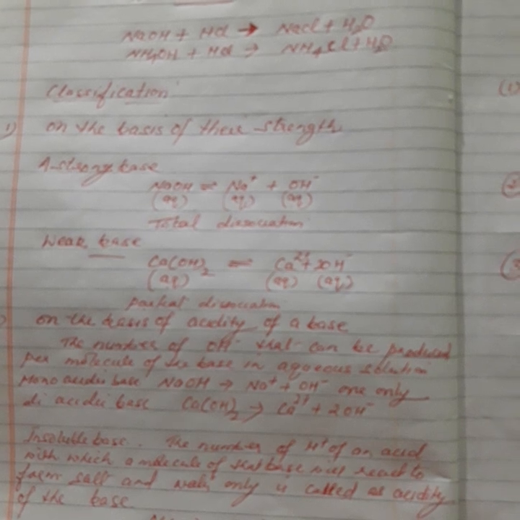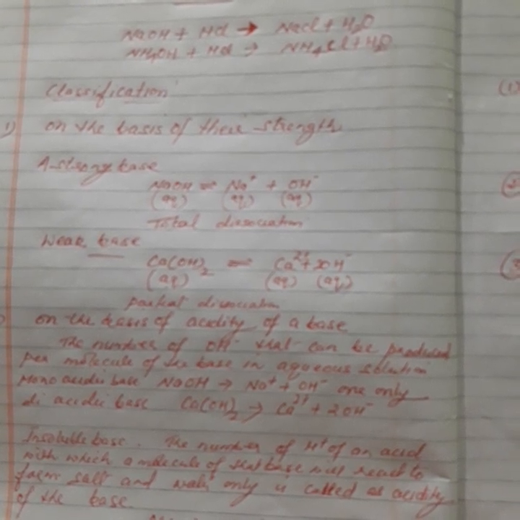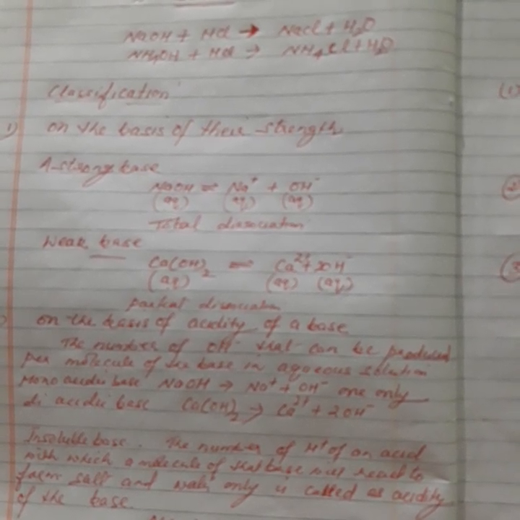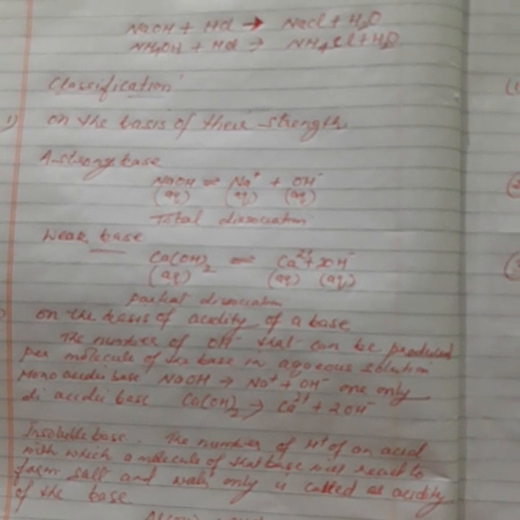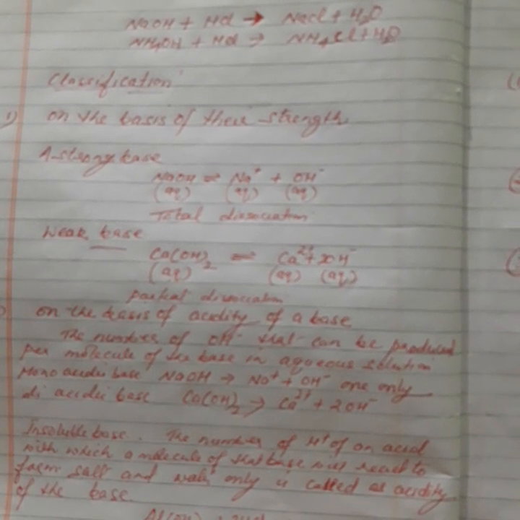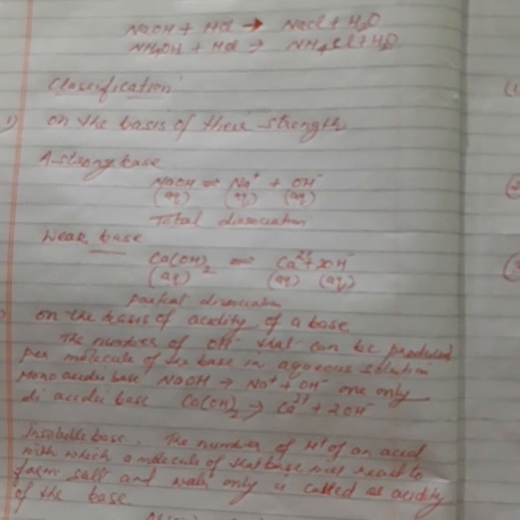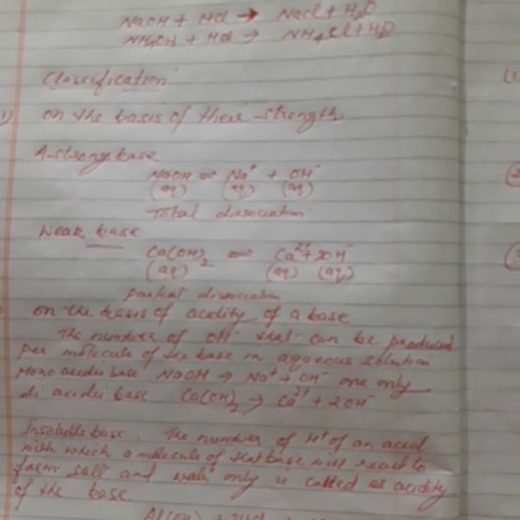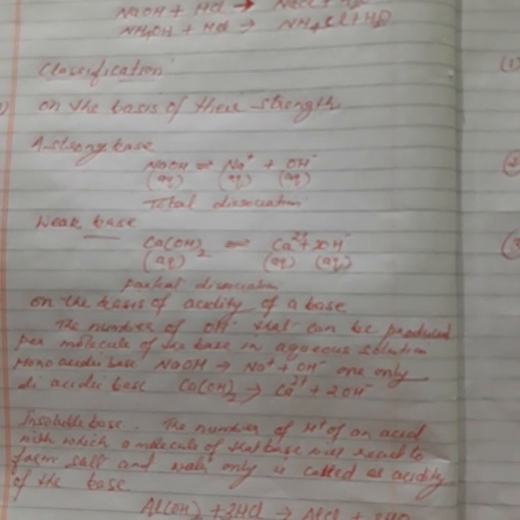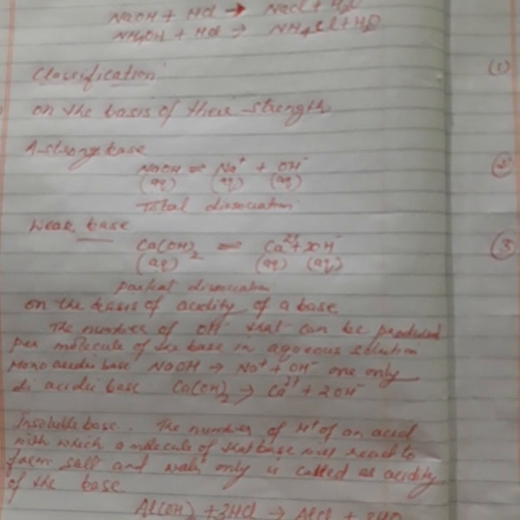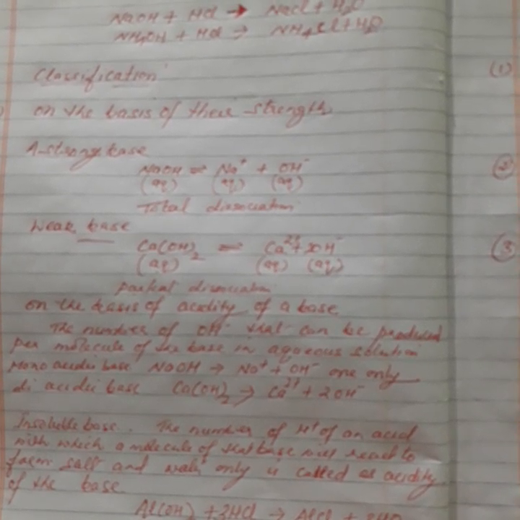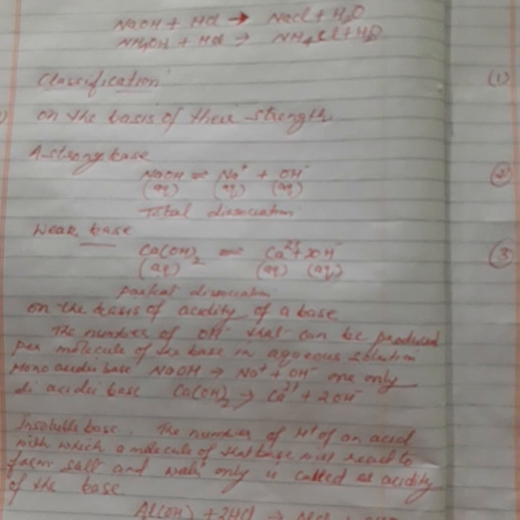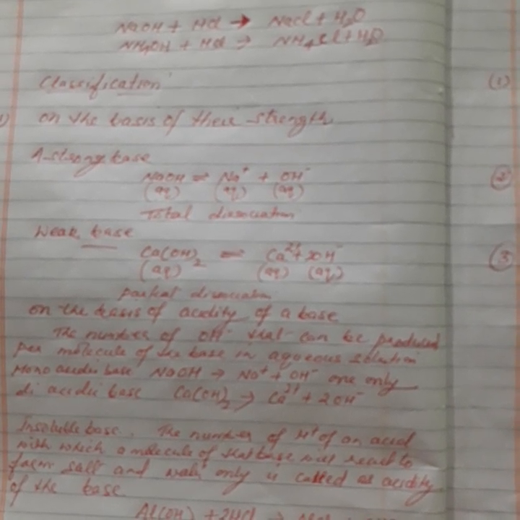Second one, weak base. The bases which dissociate only partially in aqueous solution to produce a low concentration of hydroxyl ion are known as weak bases, like ammonium hydroxide, calcium hydroxide and magnesium hydroxide. All are considered weak bases. So the first classification is clear. On the basis of their strength, there are two types of bases, strong and weak, and this strength depends upon the degree of dissociation.